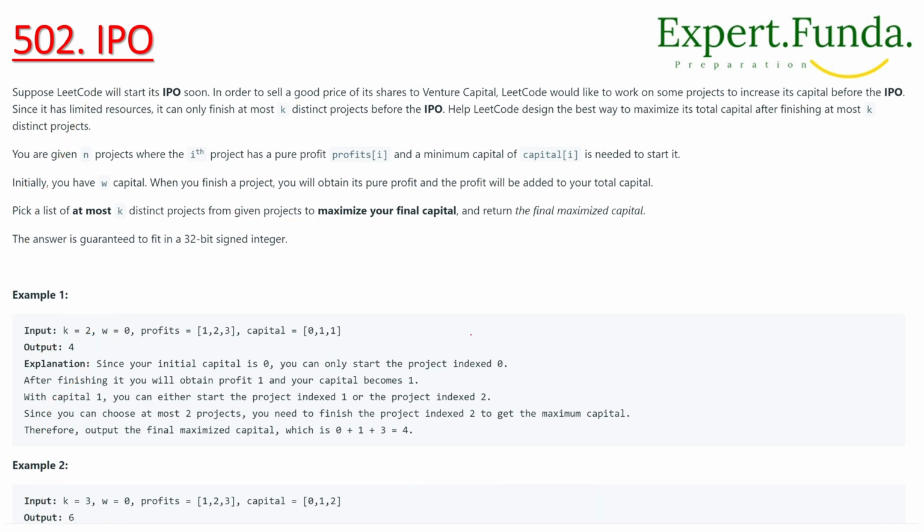So what I am talking about: in example 1 we have k equal to 2, with profits 1, 2 and 3. These are the projects; once we complete them, we get these profits. Initially we have selected this one, so now k remaining is 1.